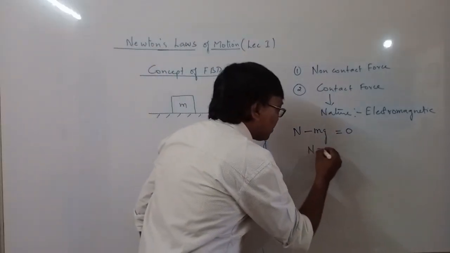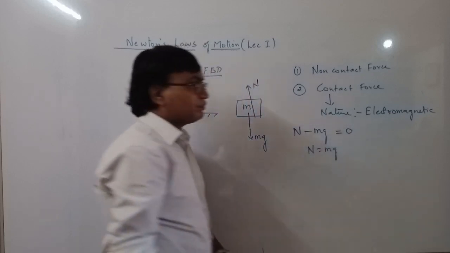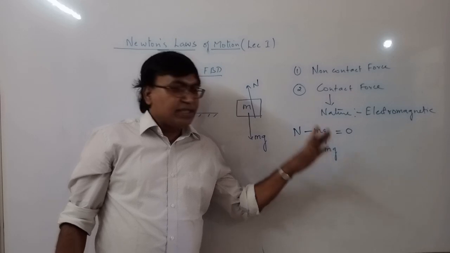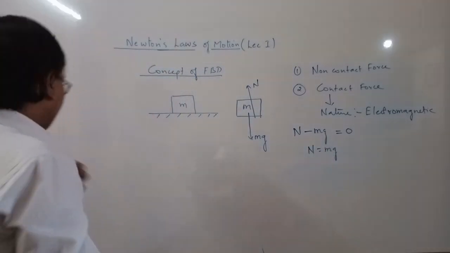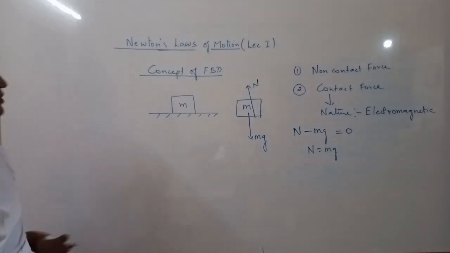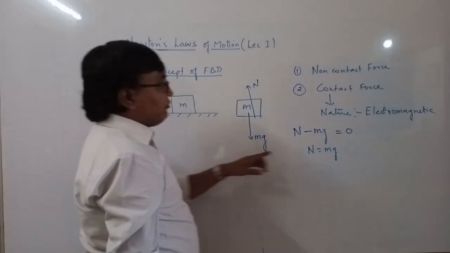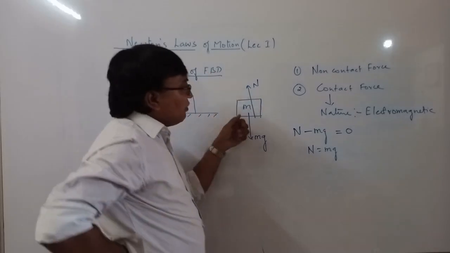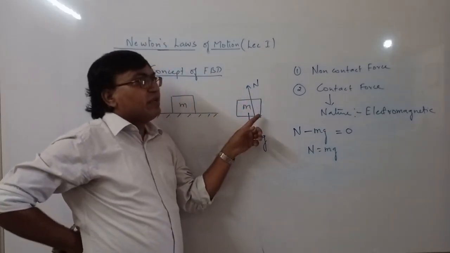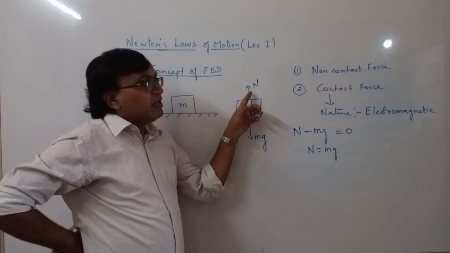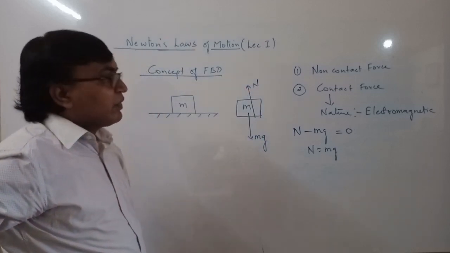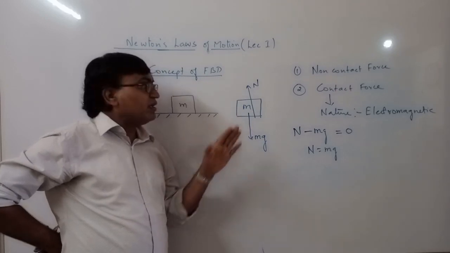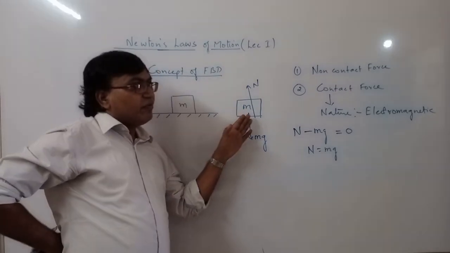So N must be equal to mg. The magnitude of N is equal to mg. So we have found the magnitude of this contact force, and also the direction. Contact forces will always act perpendicular to the surface when we are assuming a frictionless surface. That is very important. Here there is no friction.